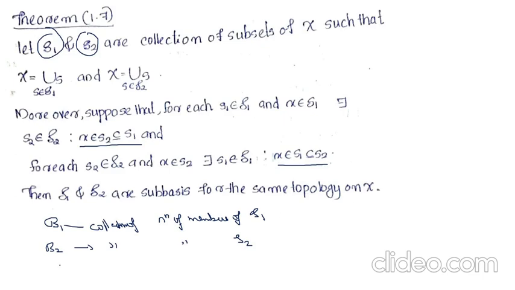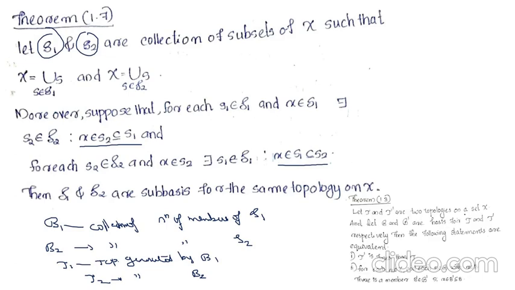We define tau1 as the topology generated by B1, and tau2 as the topology generated by B2. Now to prove S1 and S2 are a subbasis for the same topology on X, we will prove that tau1 equals tau2. For that we use theorem 1.3.